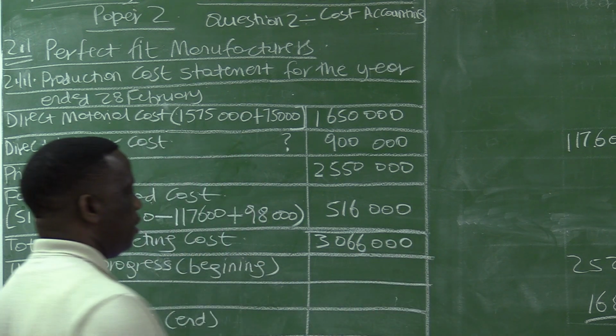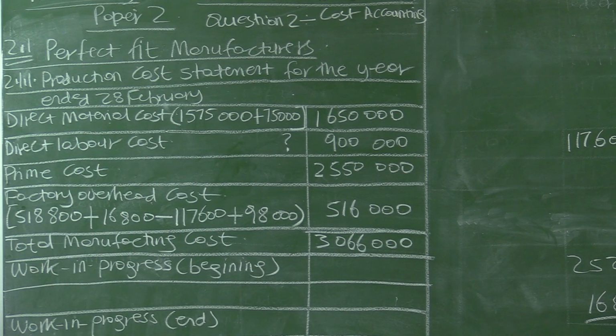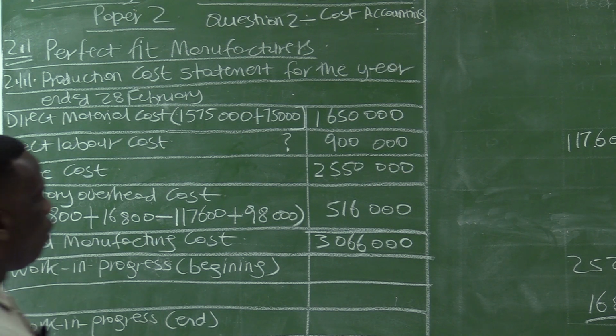3,066,000. It's very important to ensure that you use your calculator correctly, so that you do not give an incorrect total. Let me just verify these amounts. Minus 117,600 plus 98,000 plus 2,550,000. Yes, the total manufacturing cost is